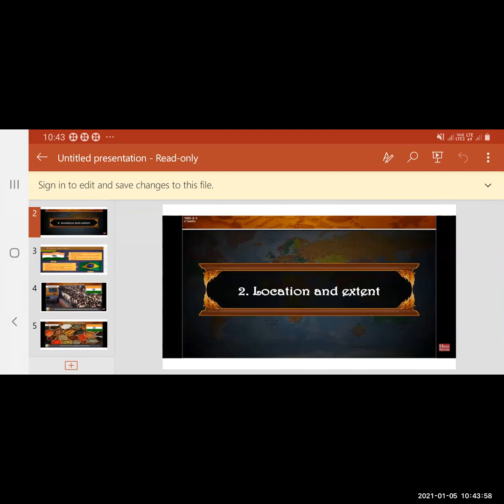Now, Brazil is located in the northern part of South America. With relation to the continent, it is in the northern part of the South American continent and it spreads in the western hemisphere of the earth. Some part lies in the northern hemisphere, while most of the part lies in the southern hemisphere. So you have to remember this: in which part of the continent it is, and then where it spreads.